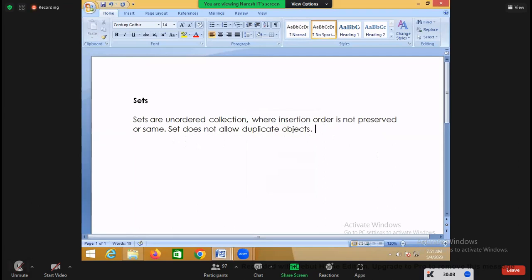And in a set, data is stored using one data structure. What is the name of that data structure?